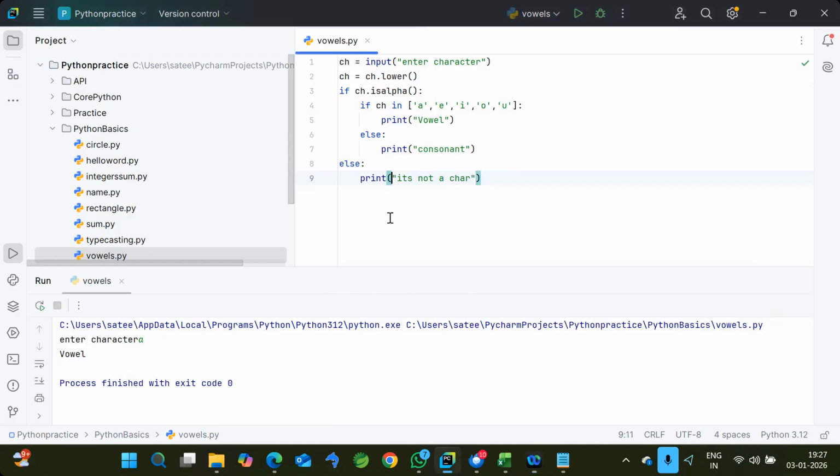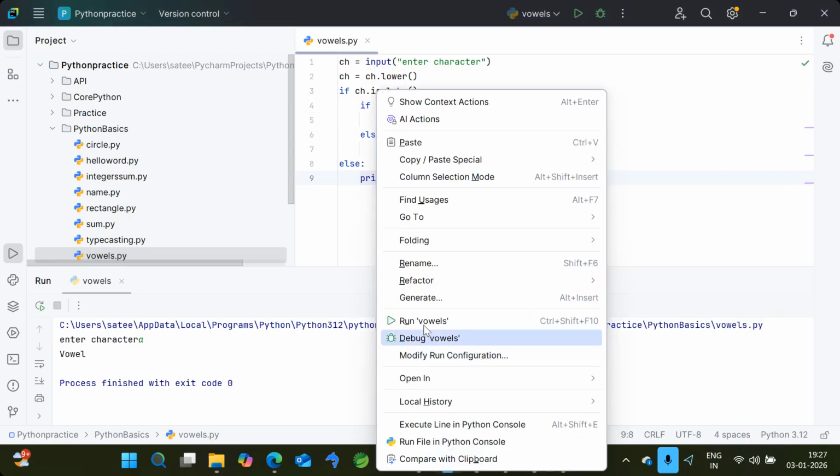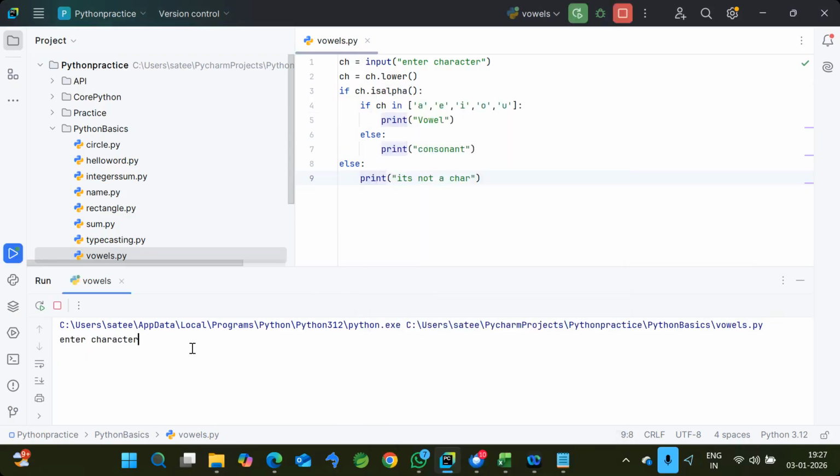So I hope you understand till this point. Any doubt till this point? No, sir. Okay, perfect. So now I'm going to run this program. If I give 45, you see it says it's not a character. Similarly, if I enter a dollar sign, it's not a character. Now I'm giving uppercase A, and it gives vowel. And if I give small n, it gives consonant.